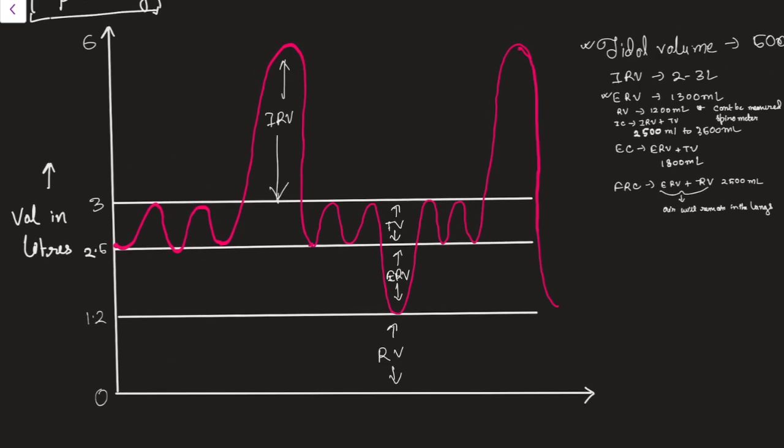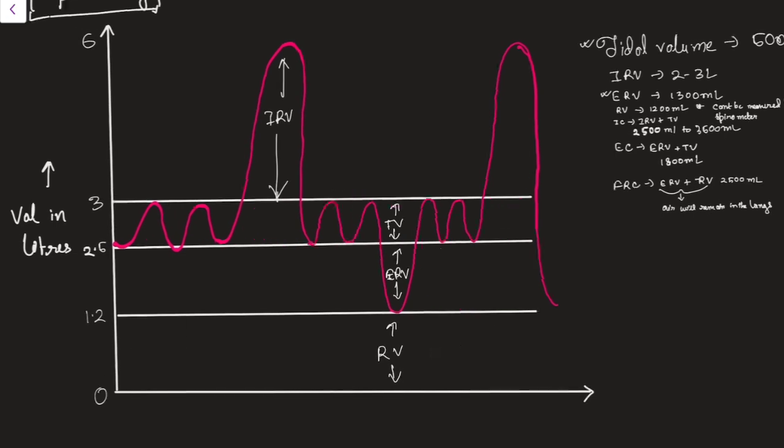So the total amount of air that you can hold in lungs, you can see how much air you can hold: residual volume, ERV, then TV, then you can hold IRV also. So 6 liters of air you can hold in total.